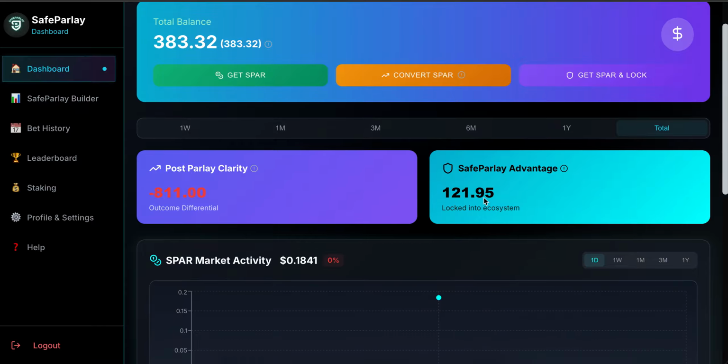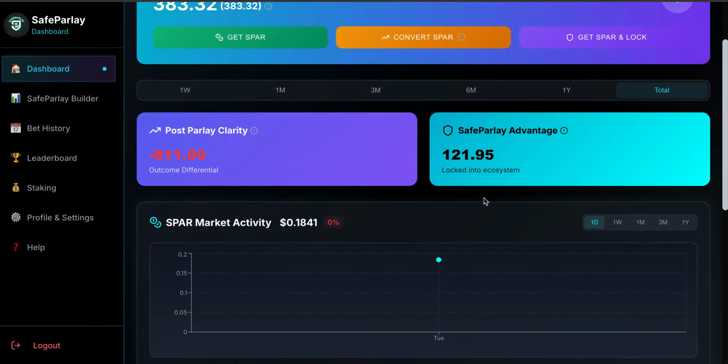All right, next is the SPAR market activity. This is probably the most exciting part for me because once again, we are not just a platform looking to make betting safer or wagering safer. This is also a cryptocurrency, right? So you can look at it from two different lenses here. The individuals that gamble, they're here to gamble, right?